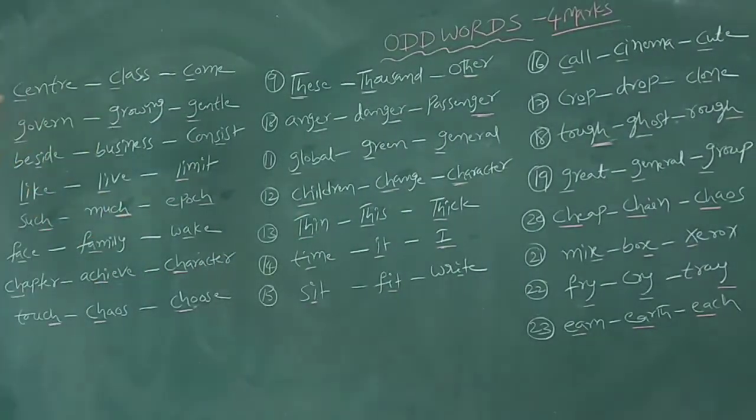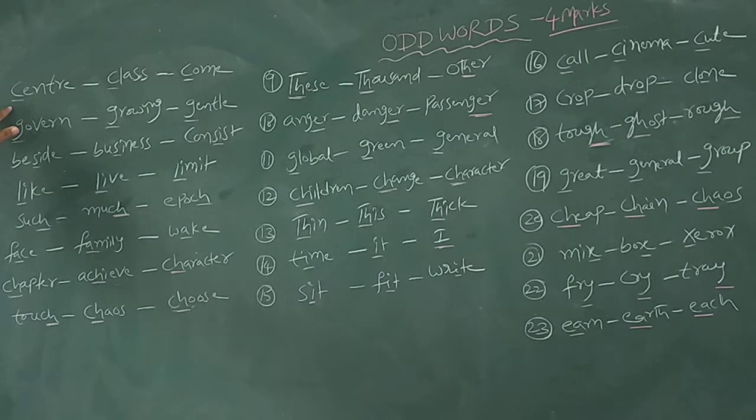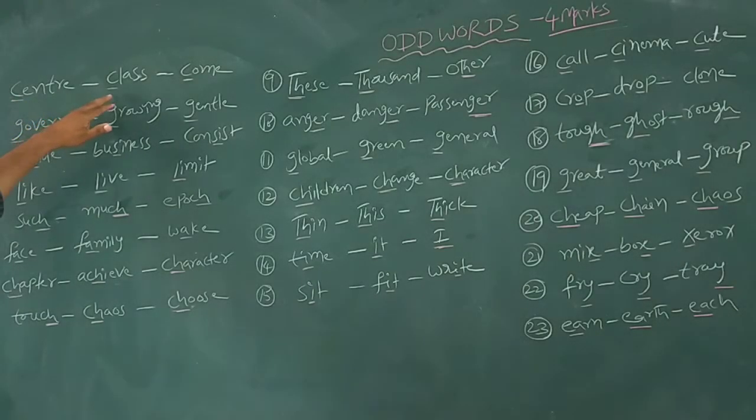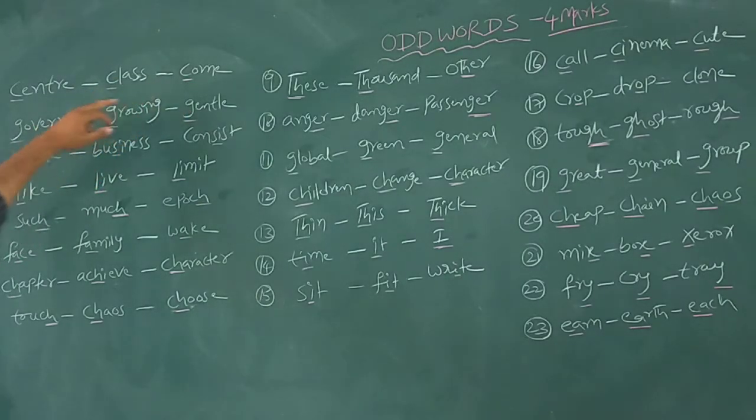For example, if we see one example here. The words are center, class, and come.